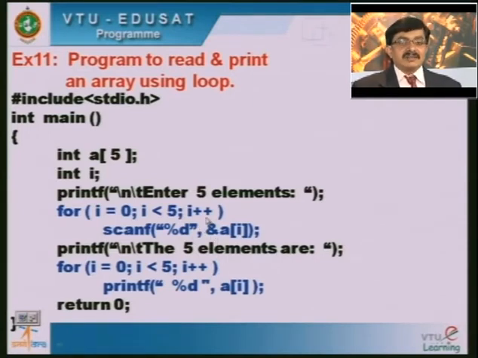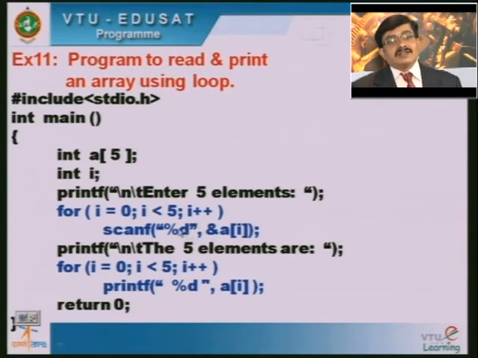Similarly, i is incremented further, 2 less than 5 is true, it will come to the loop and read the next element. Since i is changing in every iteration of the loop, I will be reading all the 5 elements of the array.